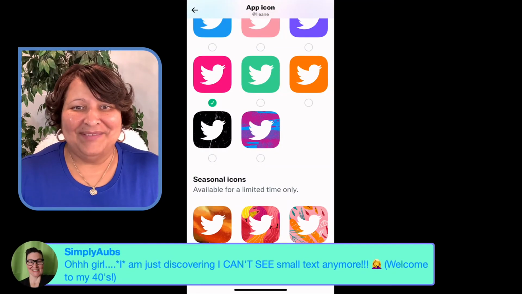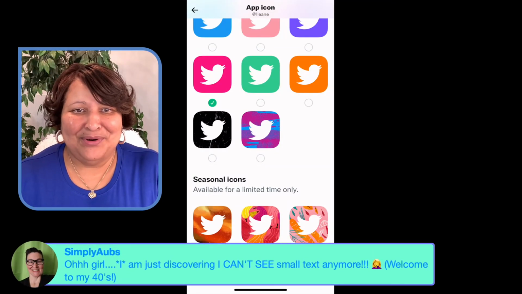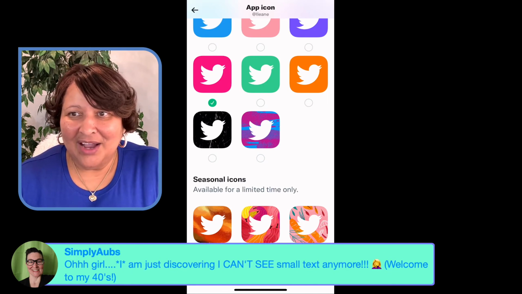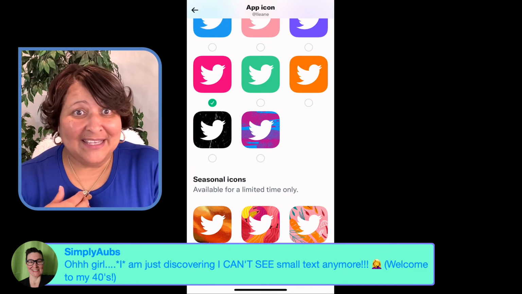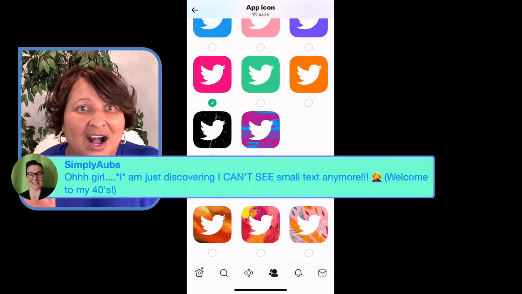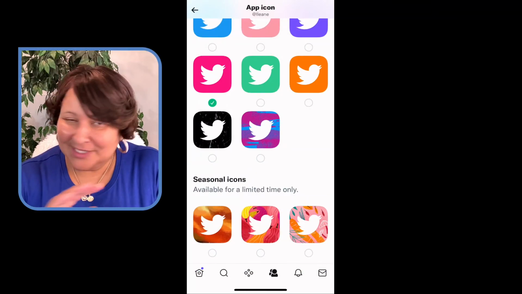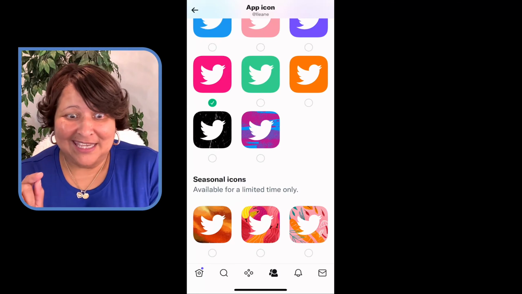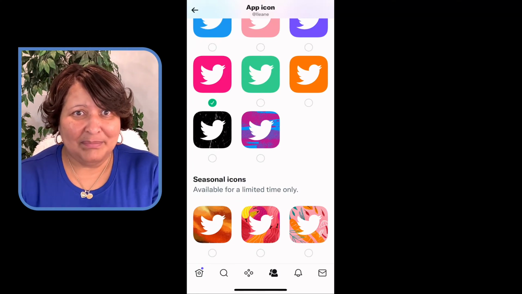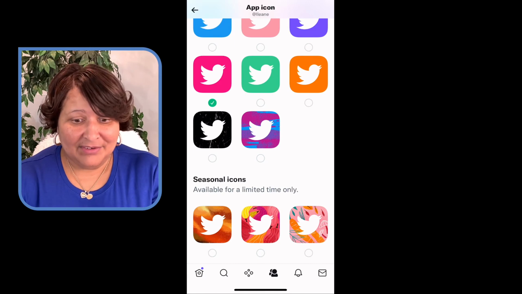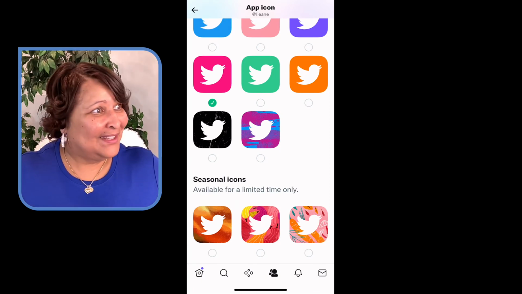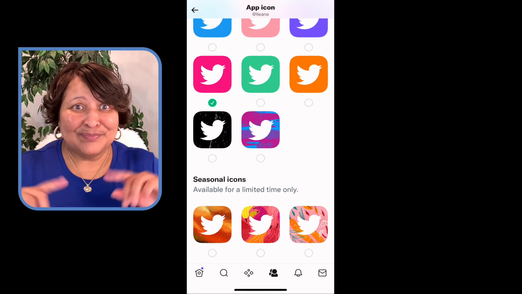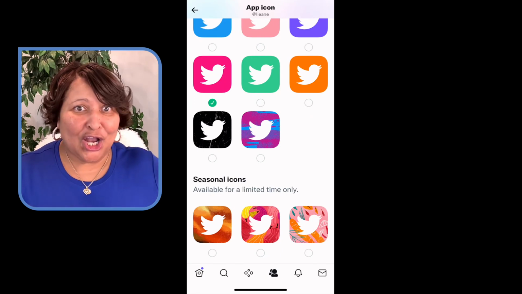Oh, girl, I am just discovering I can't see small text anymore. Welcome to my 40s. Hello, Obs, real quick. Fun fact about Eileen. On my 40th birthday, no exaggeration, not the day before, not the day after, I picked up a book or a paper, whatever it was I was reading at the time, and realized I could not see it. Had to go out and get some readers, as if my body knew. You're 40 now, so all that 20/20 vision, psh, gone.